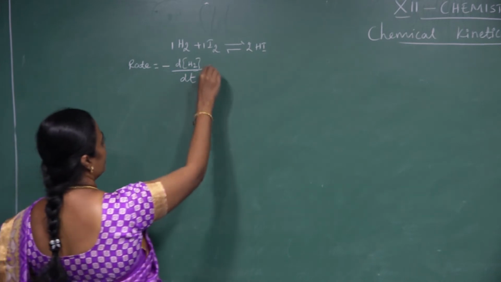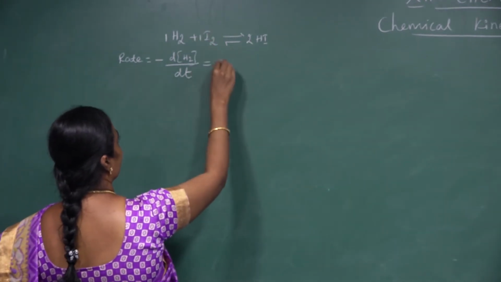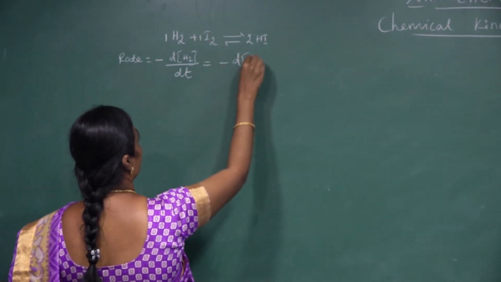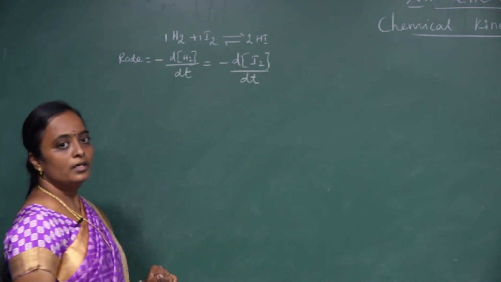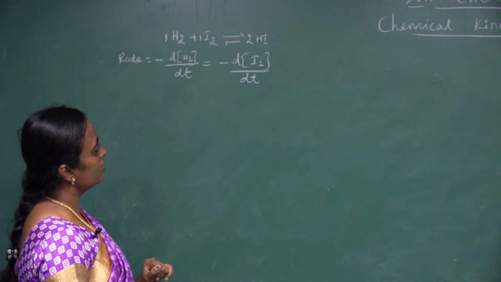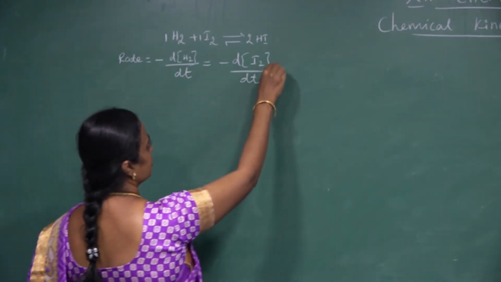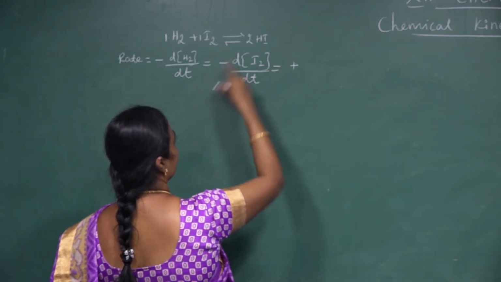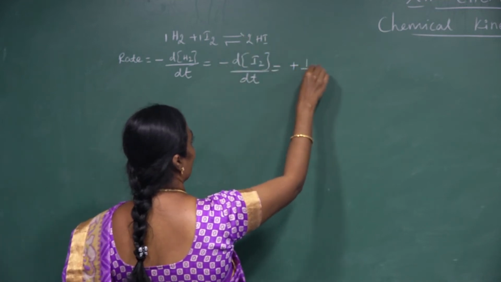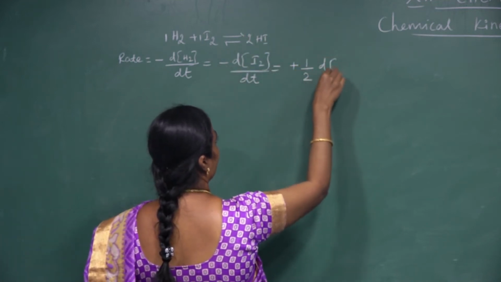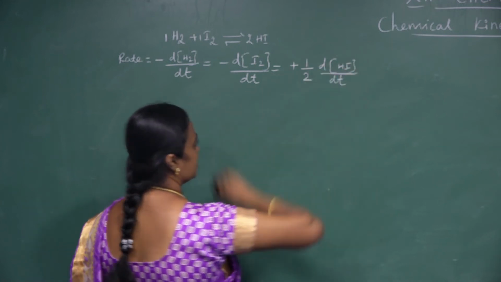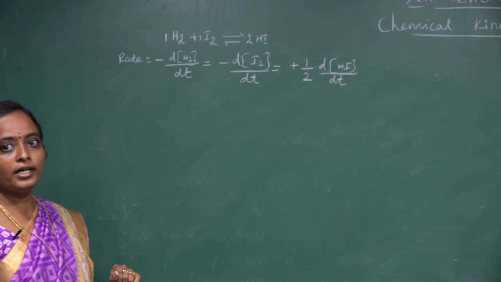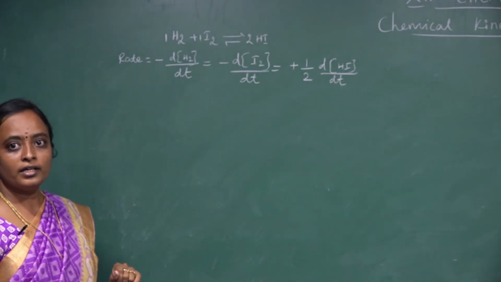The same way, next reactant d of I2 divided by dt. Same way, if you are considering the product, you will get plus, here the coefficient is 2. So 1 by 2 d of HI divided by dt. So this is how you have to write the rate of the reaction.